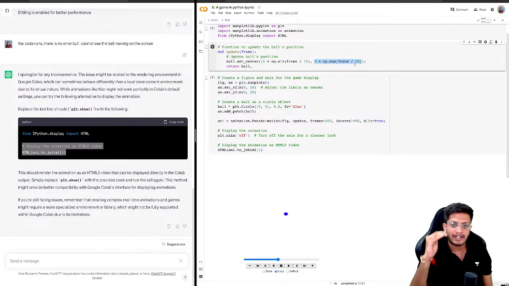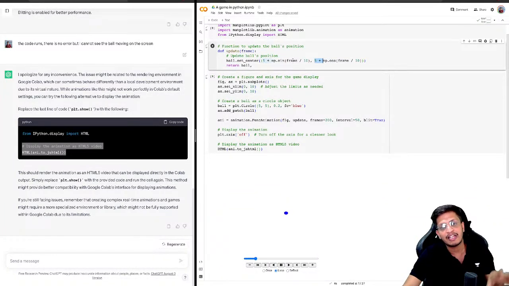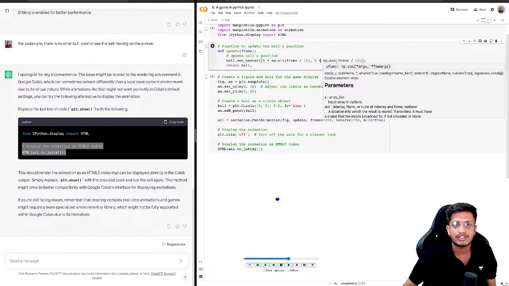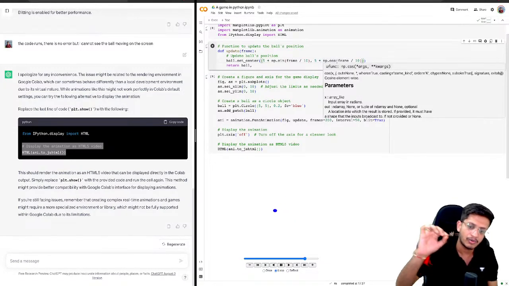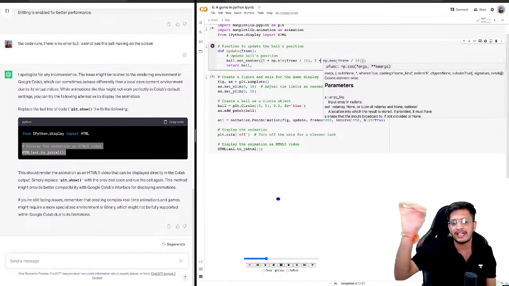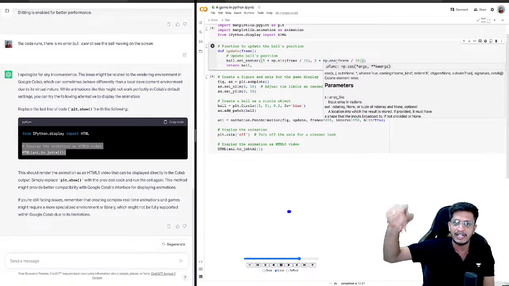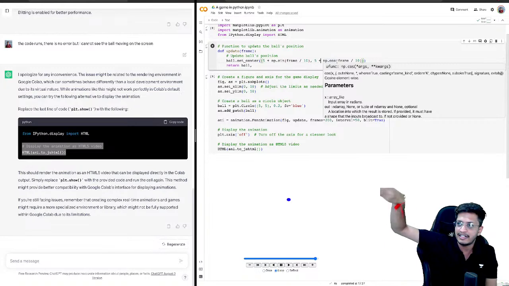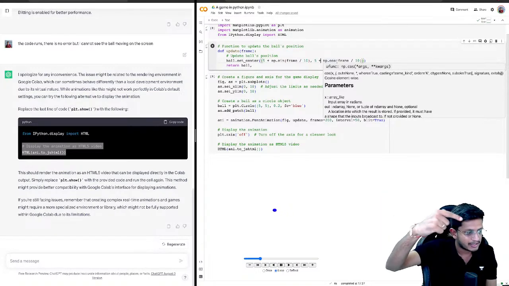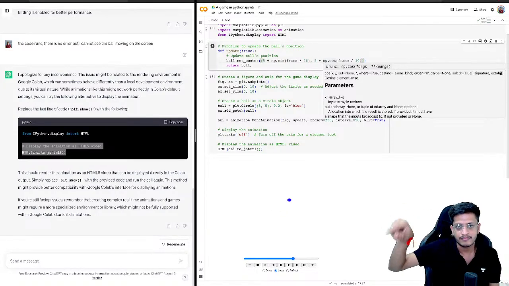So this is the center, 5 plus 5 is the center. So it's x naught plus sine of frame by 10 and y naught plus cosine of frame by 10. This line is just to mark the coordinates of the ball so that it moves in a circle. It's very easy to prove. It's like center plus sine of theta, comma cosine of theta, and theta changes. So this will make the ball move in circles, right?